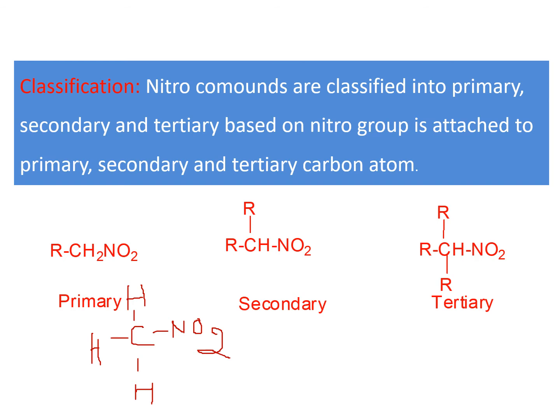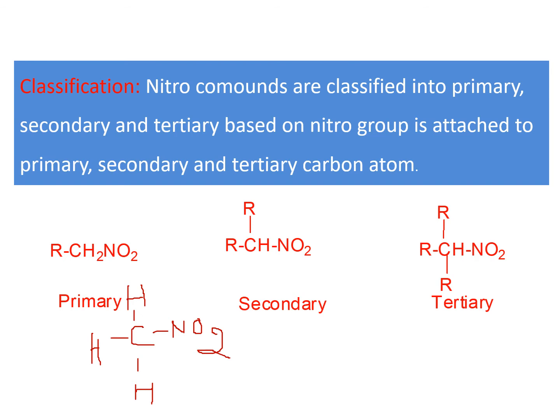If you see this carbon, is it attached to any carbon? Here it is attached to hydrogen, hydrogen, hydrogen. Means it is not connected to any carbons. So this is also a primary carbon. Primary carbon means connected to one carbon or zero carbons. Secondary carbon means the carbon is connected to two carbon groups. Tertiary carbon means this carbon is connected to three carbons. 1, 2, 3. We know the three types of carbons.